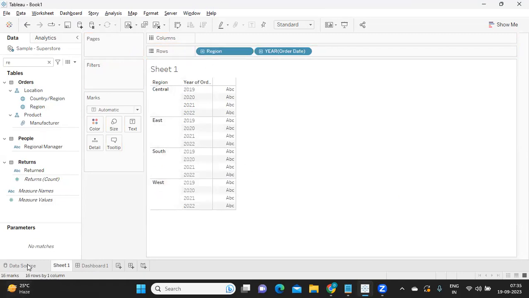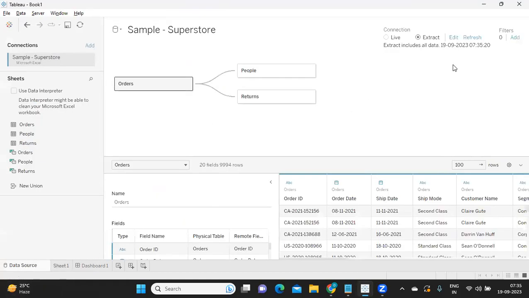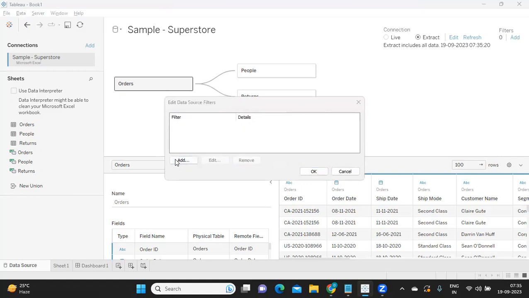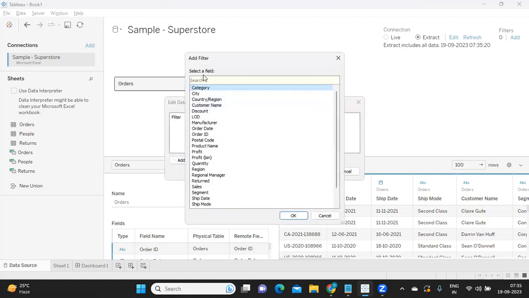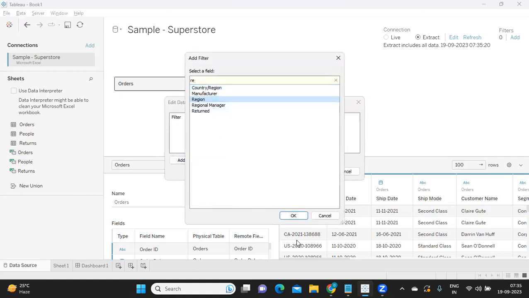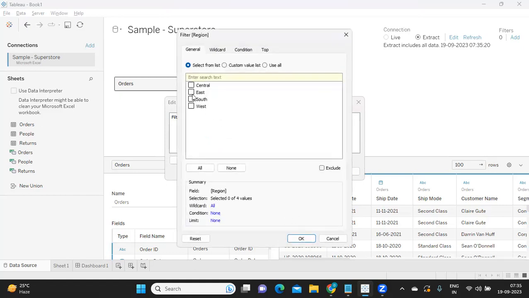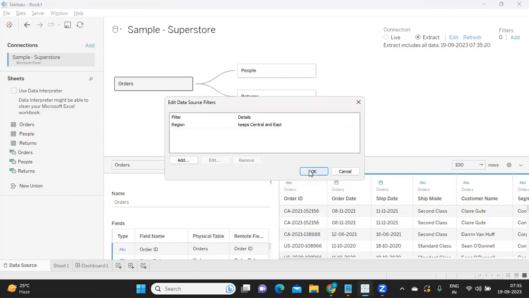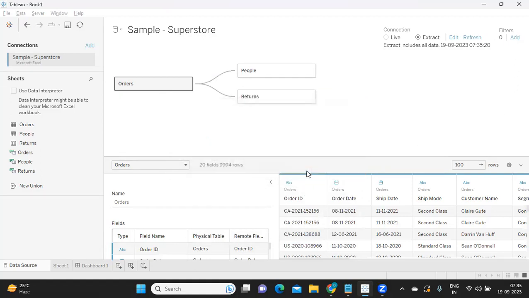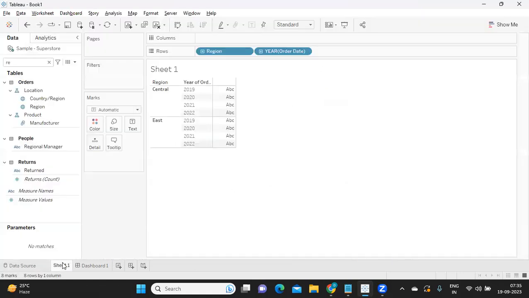Fine. I'm going to my data source and trying to add a filter here on region, and I'm taking only Central and East. Click OK. So this is our data source filter. Now let us observe what will happen. If I go to my sheet, the data source filter is being applied.